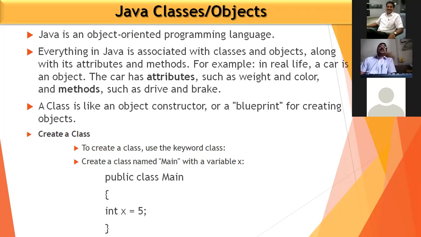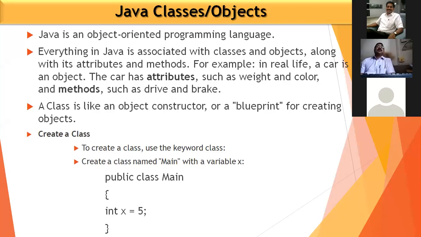So duster is also having different attributes. So if we say that there are many objects, maybe in real life, in the world, there are crores of objects.